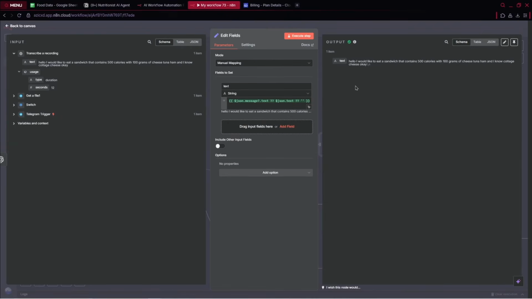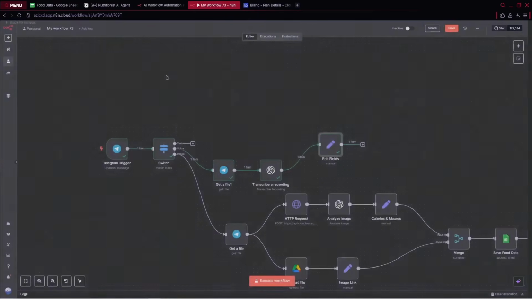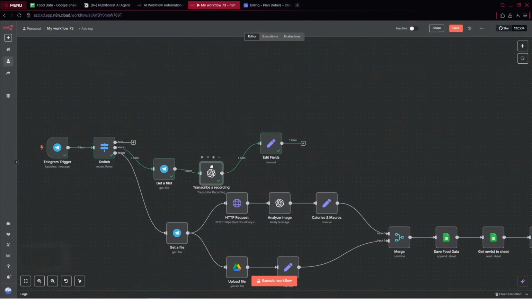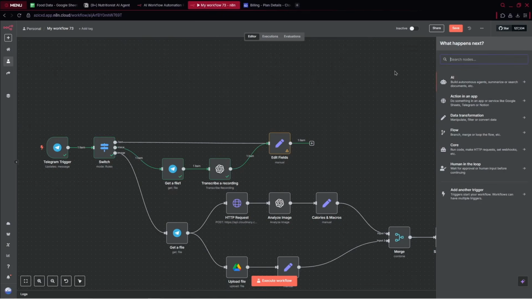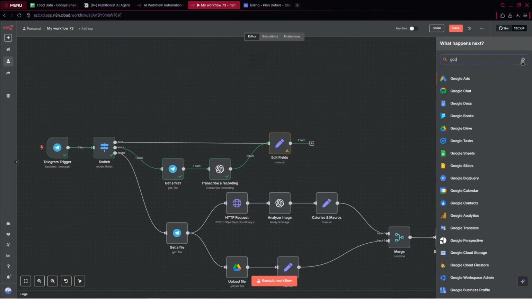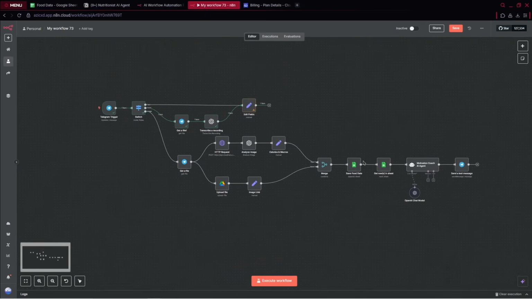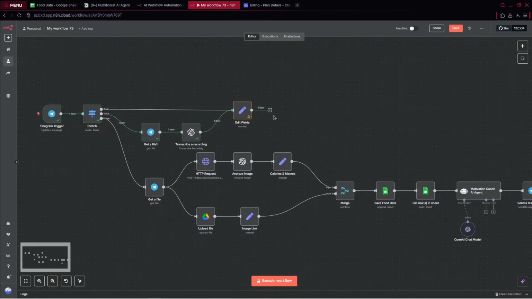What we do next after getting our message, either from voice or just text form, for sure we need to connect it here, but we take meal history and our goals. Let's set it up from scratch.